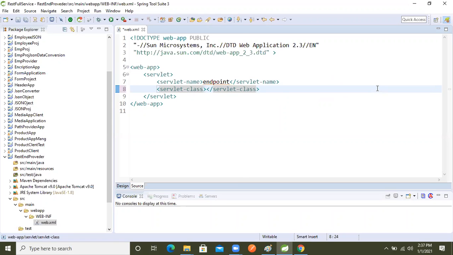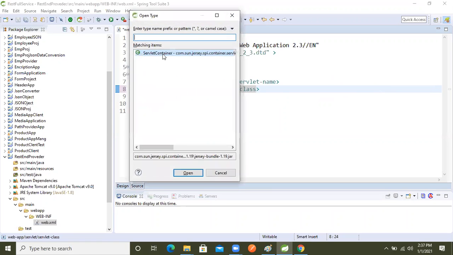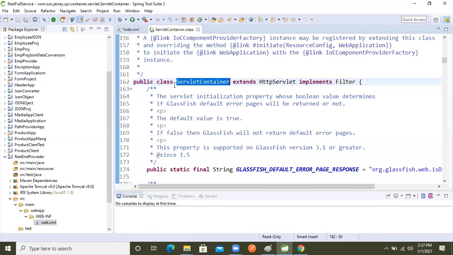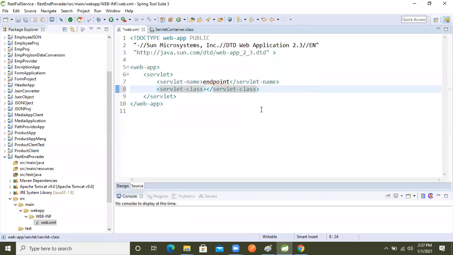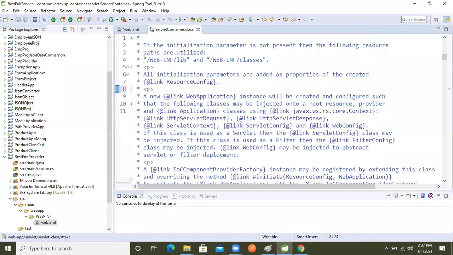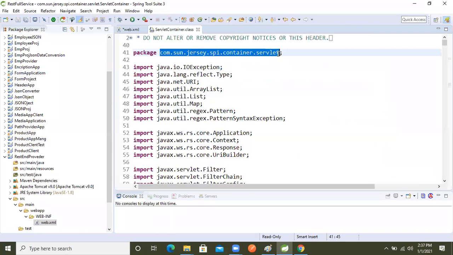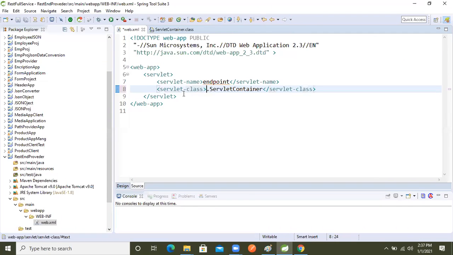Press Alt Control Shift T, copy the class name, okay. After then we will go on top, and in that we will copy the full package name. Now we will paste it.